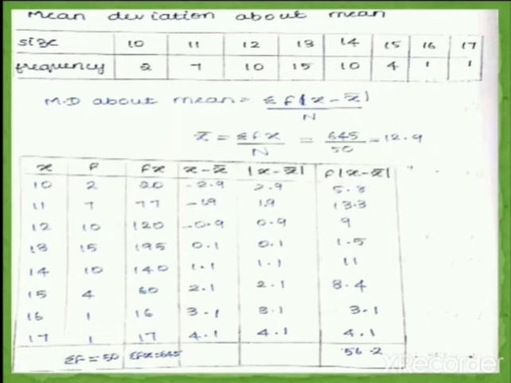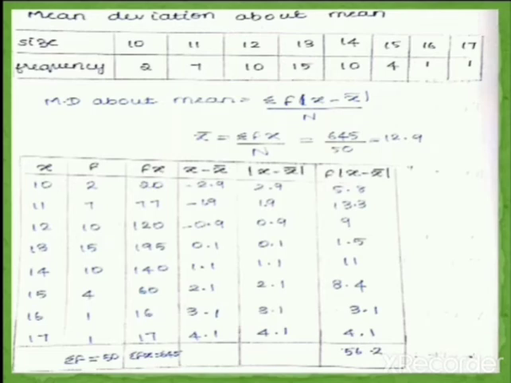And then 11 minus 12.9, you will get minus 1.9. And then 12 minus 12.9, you will get minus 0.9. And then 13 minus 12.9, you will get 0.1. 14 minus 12.9 will be 1.1. 15 minus 12.9 will be 2.1. 16 minus 12.9 will be 3.1. And 17 minus 12.9 will be 4.1.